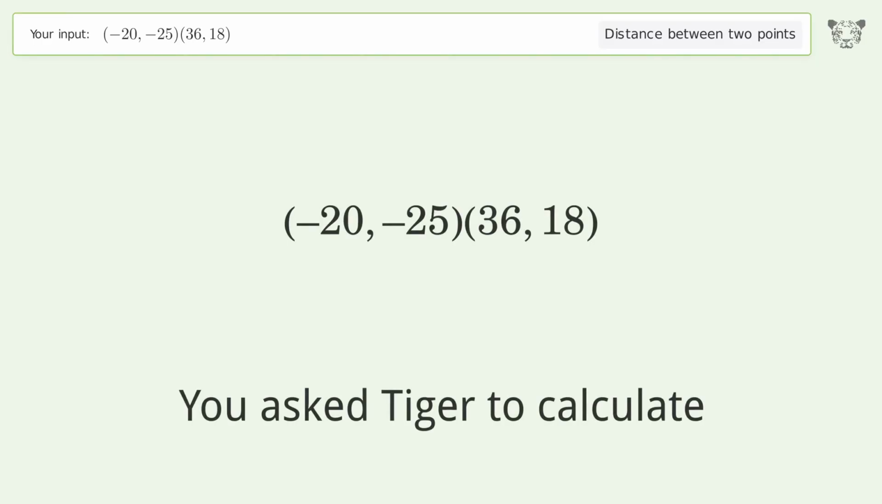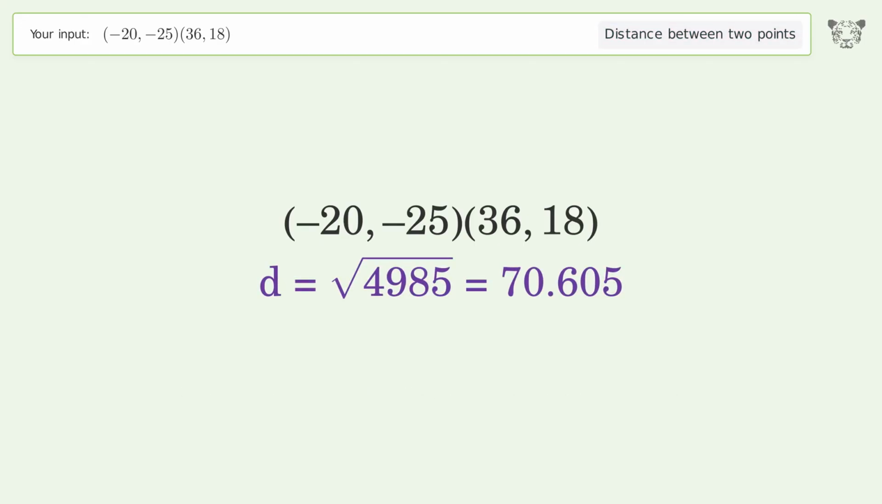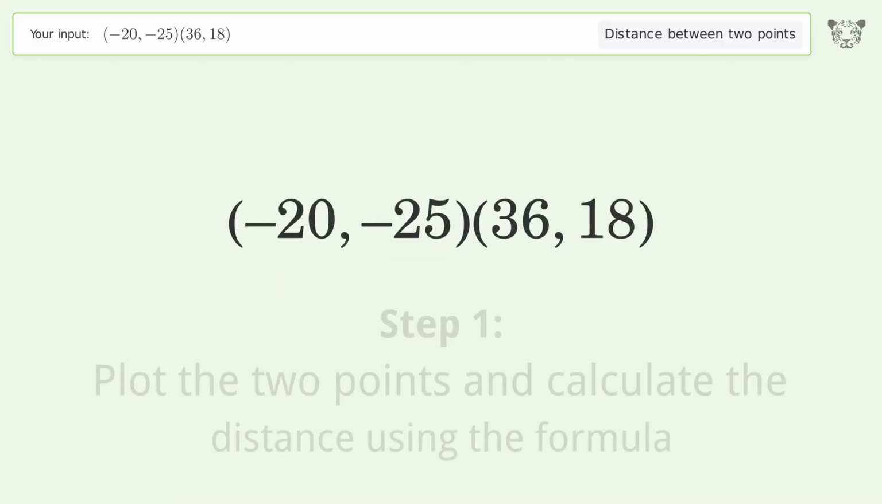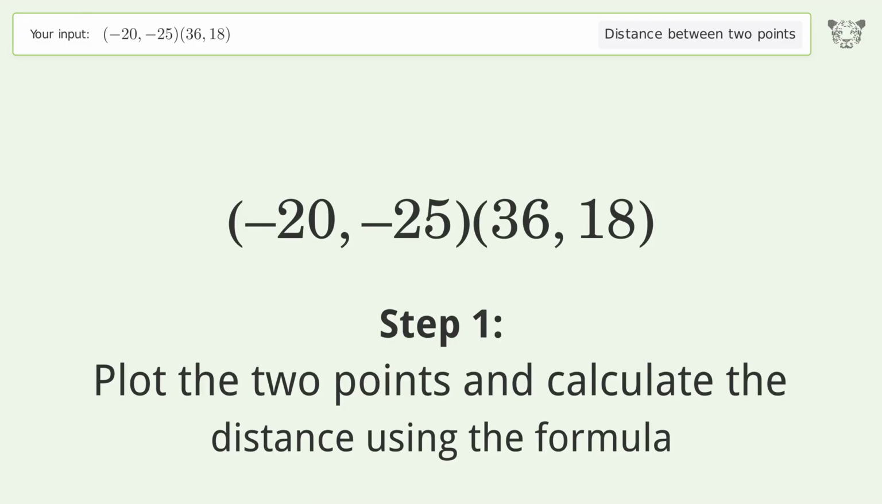You ask Tiger to calculate. This deals with the distance between 2 points. The distance between the 2 points is the square root of 4,985, or 70.605. Let's solve it step by step. Plot the 2 points and calculate the distance using the formula.